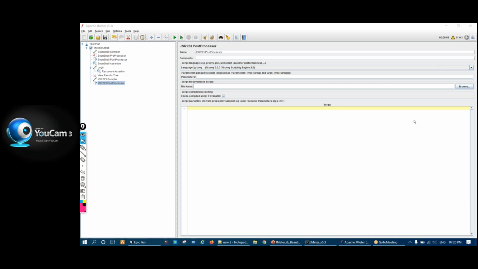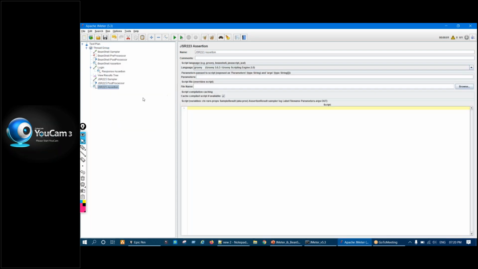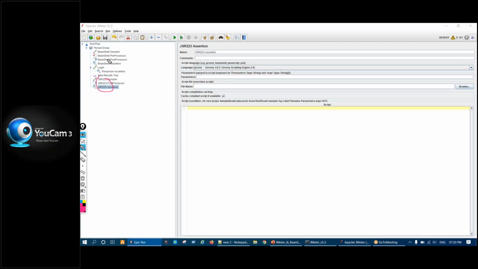So the main difference between this BeanShell post processor, or any BeanShell element, you take any of these elements, BeanShell sampler, preprocessor, post processor, BeanShell assertion, in comparison with JSR223 sampler, post processor, preprocessor, or JSR223 assertion. We also have a JSR223 assertion as well, right? So what is the difference between JSR223 and BeanShell? The main difference is that in BeanShell you can only write Java code, because that is the definition of BeanShell. It's a lightweight version of Java, or we can say it's a scripting version of Java.